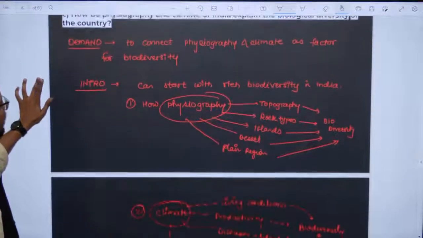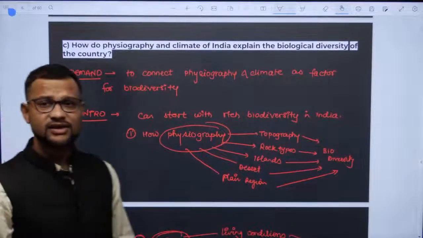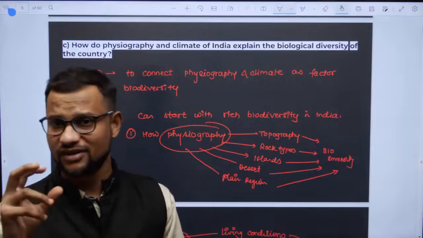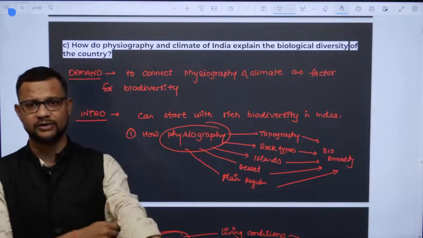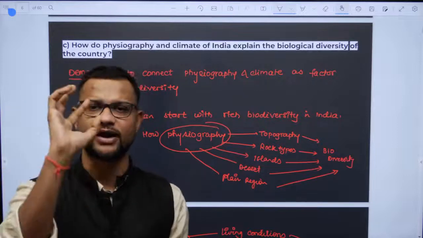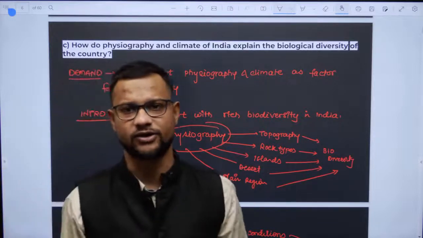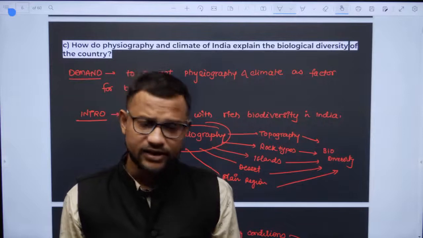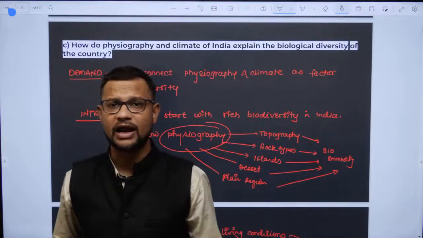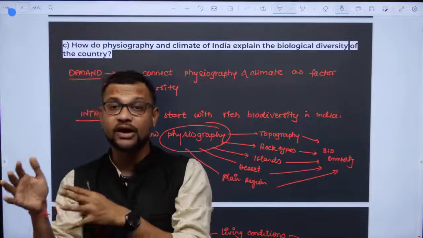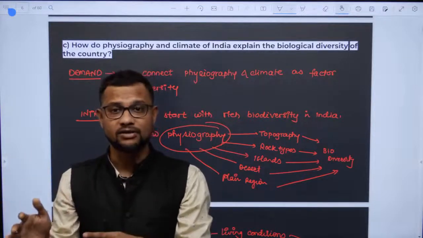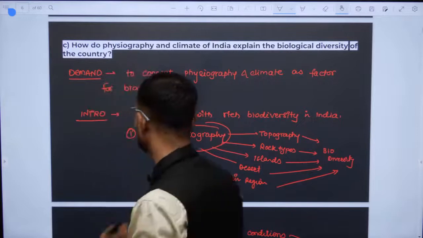India is rich in biodiversity. NCERT में दिया है. This question can be best answered by NCERT, I do believe. Just add a geographical perspective and you will get enough marks. There are hundreds of varieties of mammals in India, almost 700 or more varieties of birds, and different animal species. You can introduce with this fact.